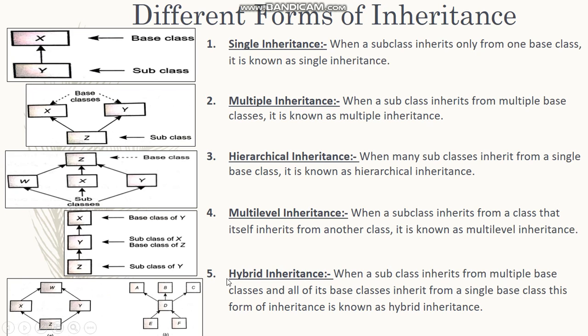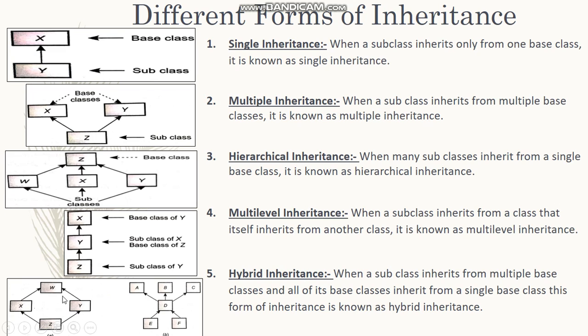And the last one is hybrid inheritance. When a subclass inherits from multiple base classes and all of its base classes inherit from a single base class, this form of inheritance is known as hybrid. So here in the image there are two images, both of them are called hybrid. Here in this image, as you can see, there are multiple parent classes or base classes which have a single subclass or a child class. Now that child class again has two sub-child classes. So this is called a hybrid form.